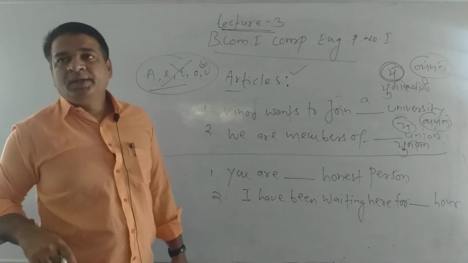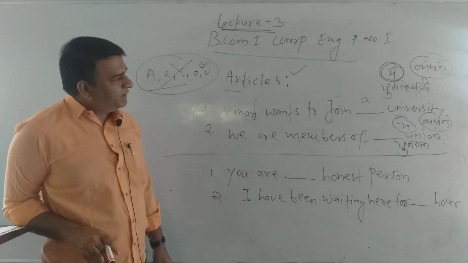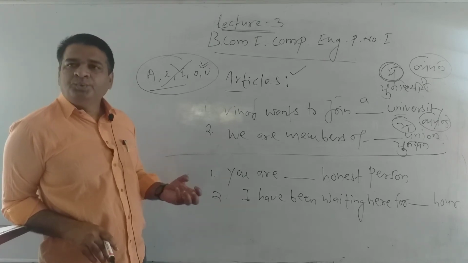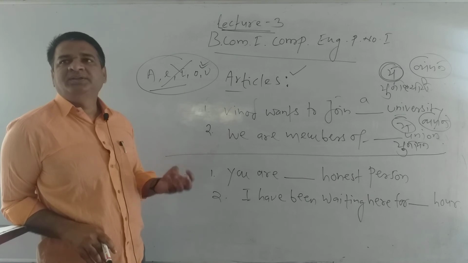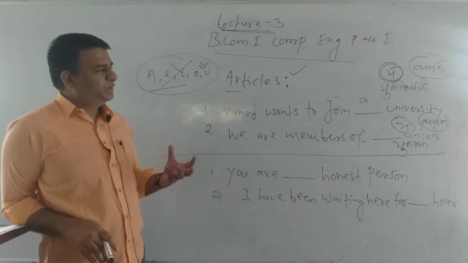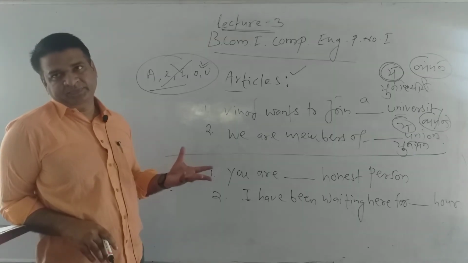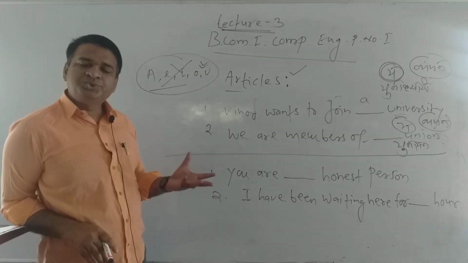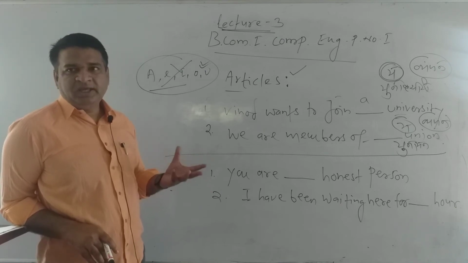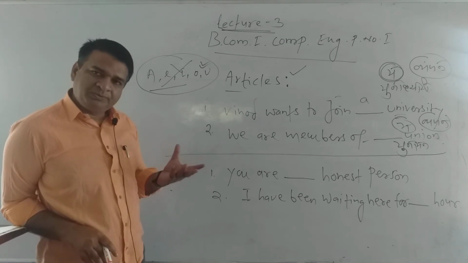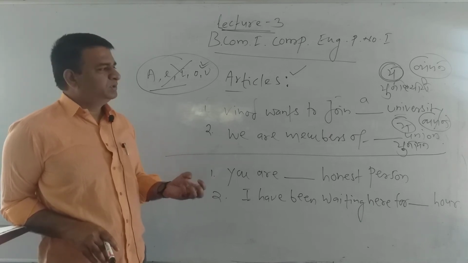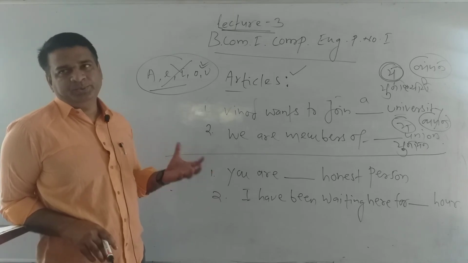So we use article a there, because the noun which makes the sound of a consonant takes article a. The noun whose first sound is like a consonant takes article a, not an.